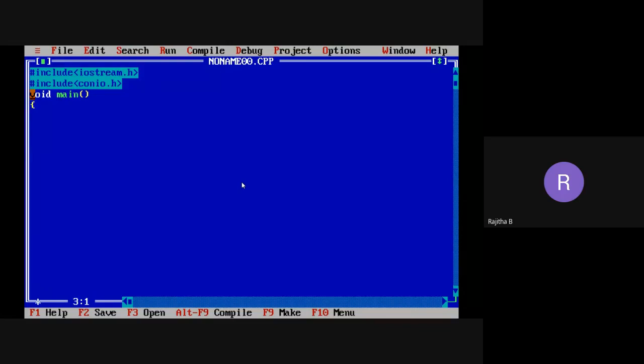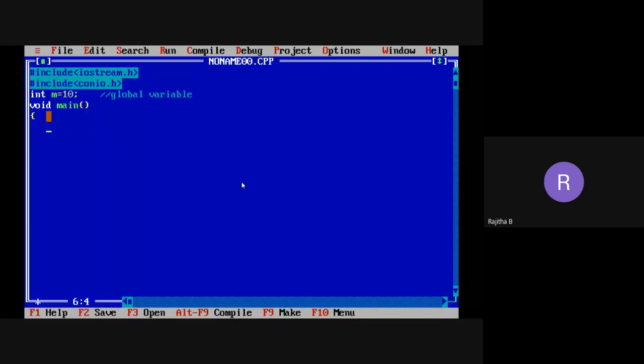and before main I want to declare a global variable, suppose int m, and I'm assigning the value 10 to the m variable. So what is m here? It is a global variable. What is the use of the global variable? Throughout the program, we can use the variable anywhere. Within the program, we can use that particular variable anywhere.